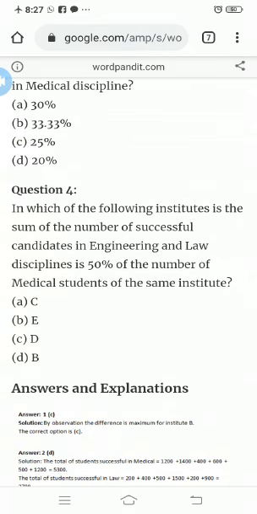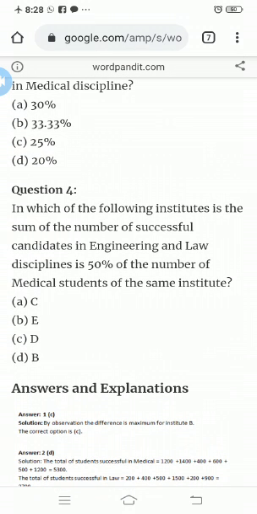Question number 4: in which of the following institutes is the sum of the number of successful candidates in engineering and law disciplines 50% of the number of medical students of the same institute?